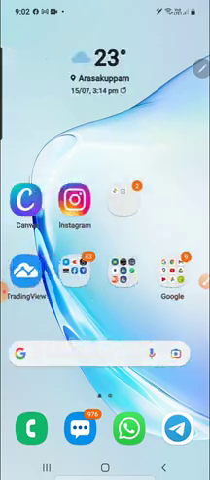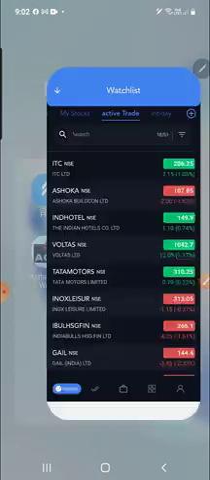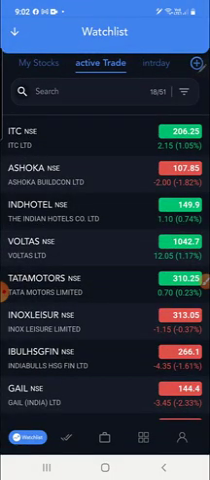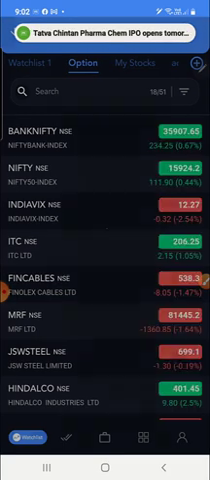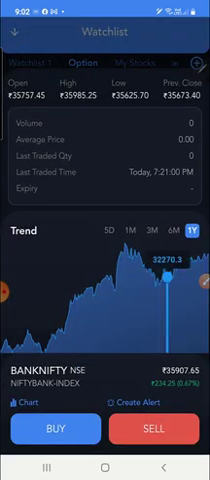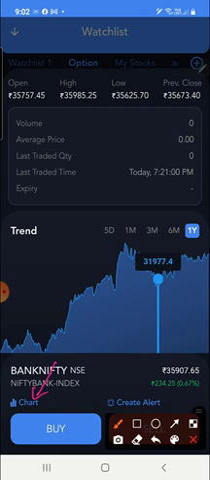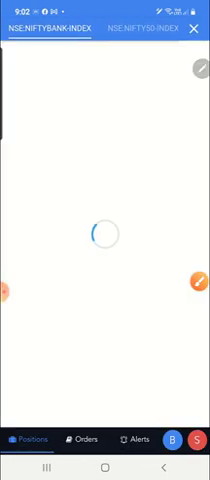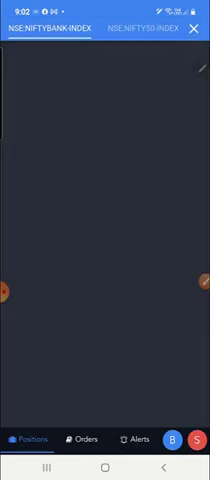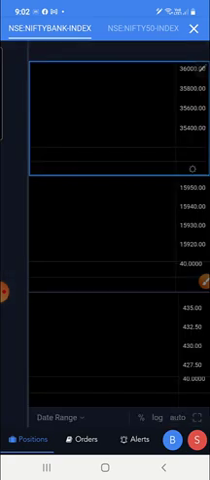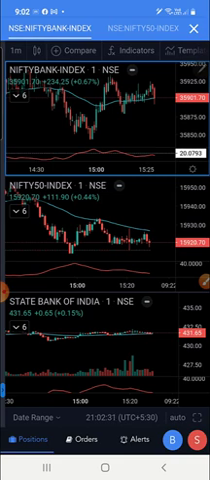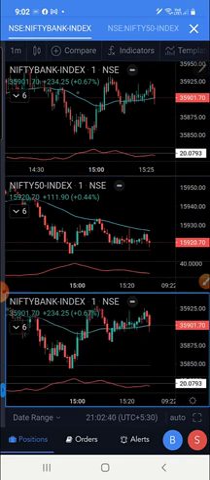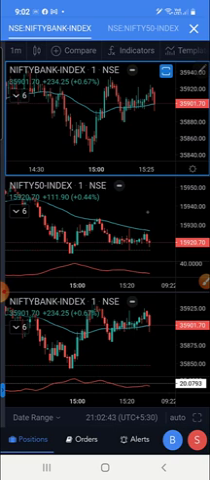So right now we'll open the Fyers mobile app. I have already logged in here. Now I'll go to the multi-screen option. Here I'm opening Banknifty. I'm going to the chart, and after opening the chart I will go to the multi-screen option. Already the multi-screen is opened here. Here you can see three Banknifty scripts shown.